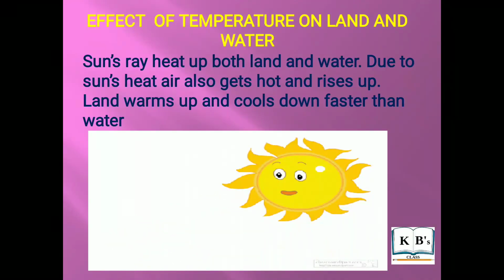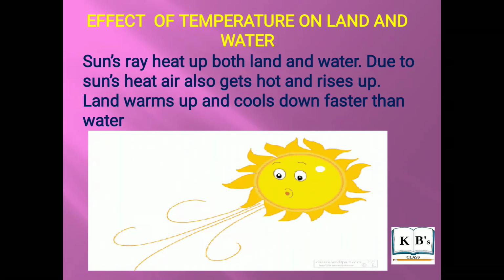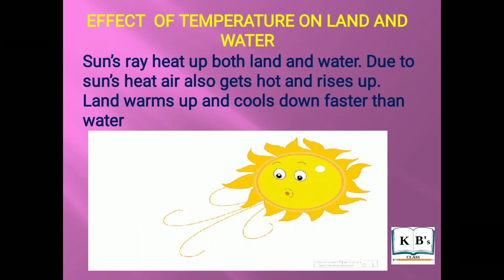Effect of temperature on land and water. The sun's rays heat up both land and water. Due to the sun's heat, the air also gets hot and rises up. The land warms up and cools down faster compared to water.